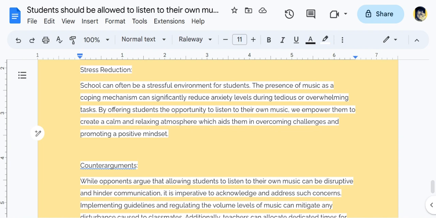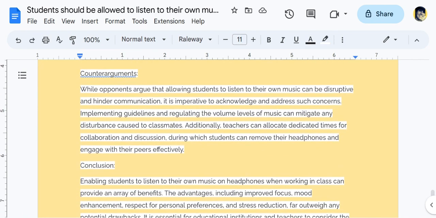And again, I love the word choice here of coping mechanism can significantly reduce anxiety during tedious or overwhelming tasks. So even something like taking notes, or something more overwhelming like writing a timed essay. Okay, moving on to the next paragraph.